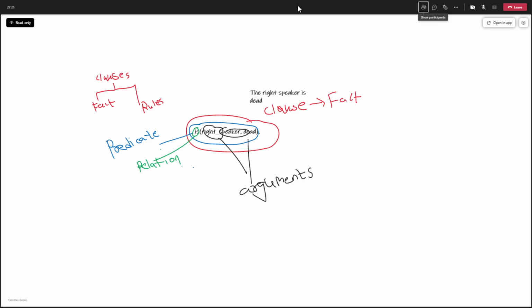Okay. Now what about the relation? What we need to pass into the predicate, now we know. Now what is a relation over here? See, a relation is a way in which you are defining the collection of objects. Here I don't have anything except "is" in my sentence. So how would I represent the collection of my objects? "Is right speaker dead?" is what I would have. If you have another example, John eats pizza.